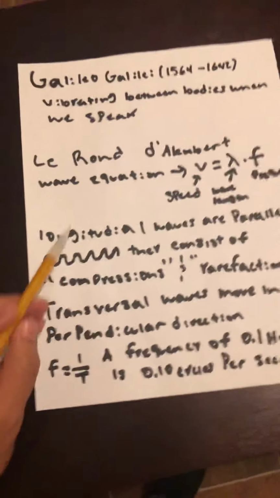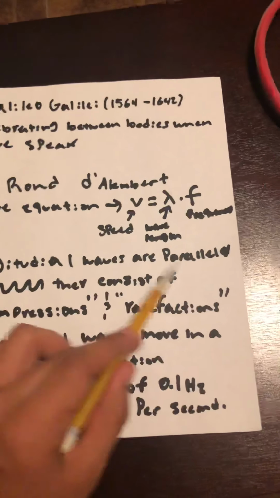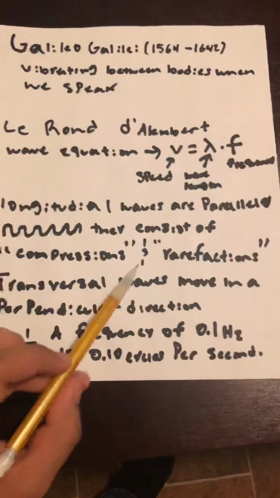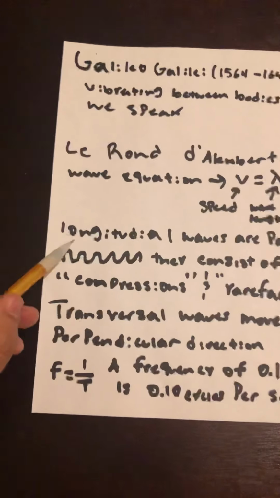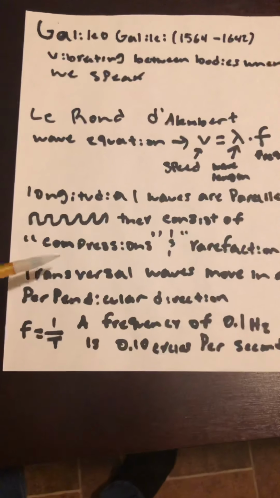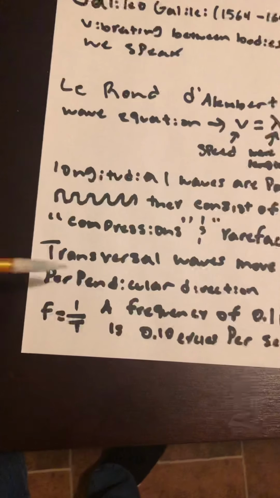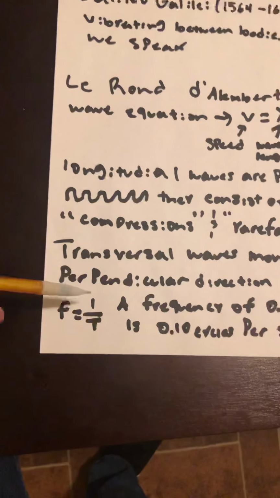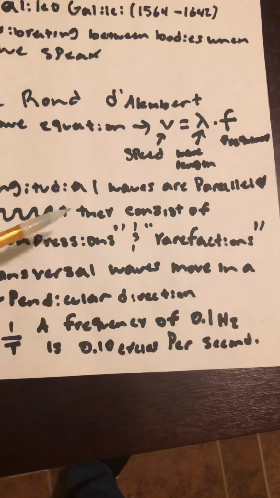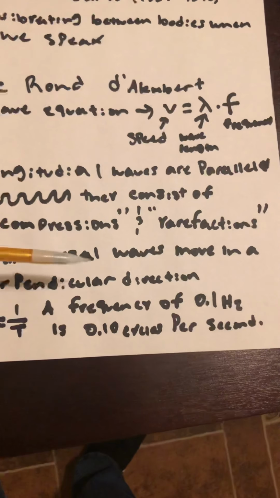There are two types of waves: longitudinal waves that are parallel. They consist of compressions and refractions, meaning that the waves are squiggly and connected together. Transversal waves move in a perpendicular direction, and the equation for this is F equals 1 over T. A frequency of 0.1 hertz is 0.10 cycles per second.